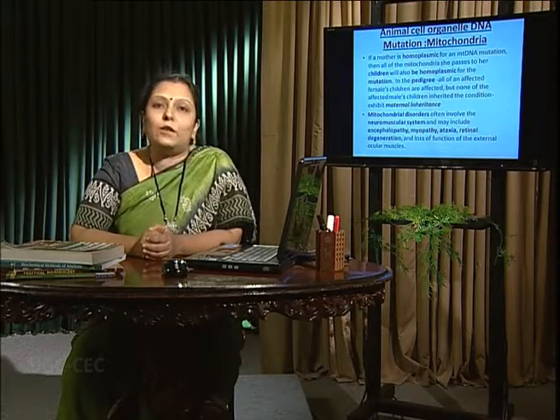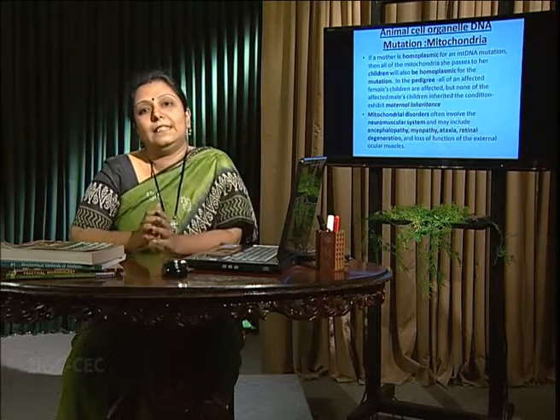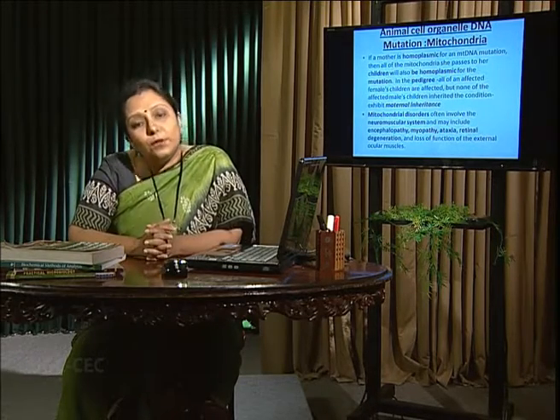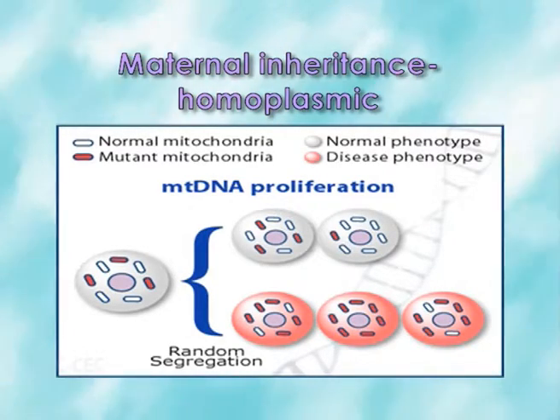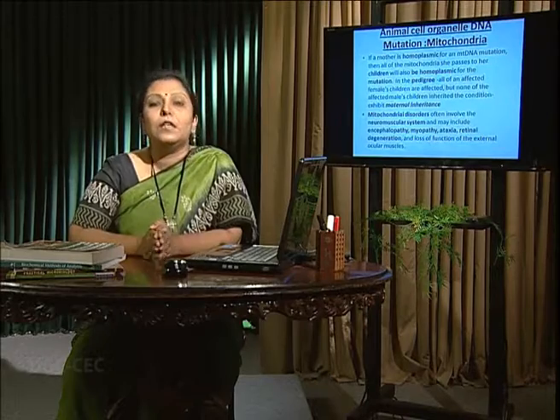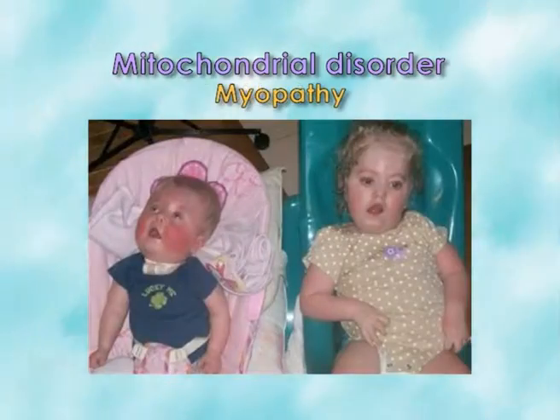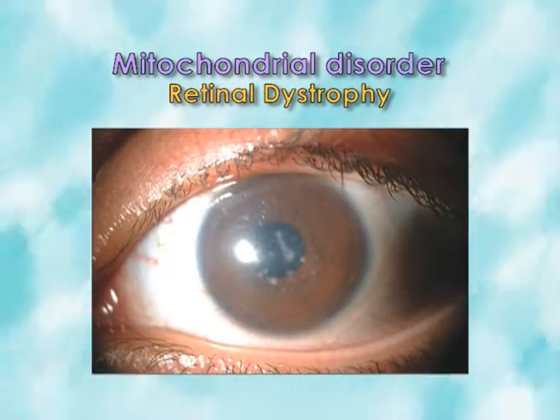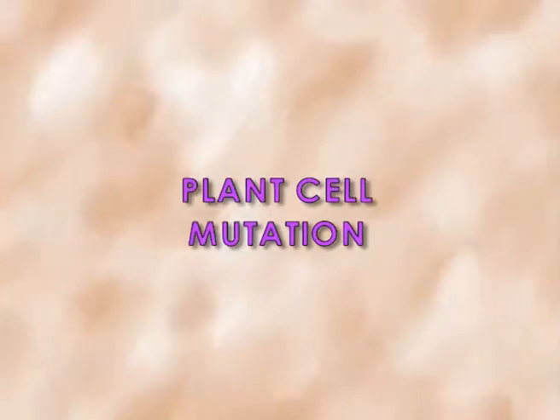Now, animal cell organelle related mutation, like mitochondrial DNA related mutation. We know that it is maternally inherited. If a homoplasmic mitochondrial DNA mutation happens in the mother, that can be transferred to the next generation. Usually some sort of neuromuscular diseases, ataxia, myopathy, retinal dystrophy as well as some other mitochondrially inherited diseases are very much related.